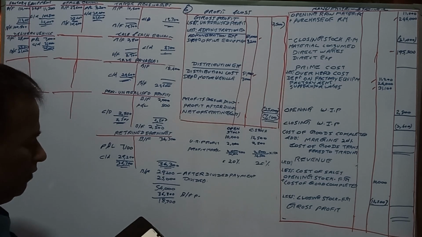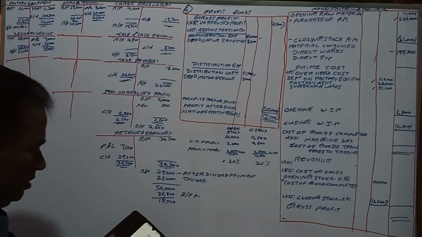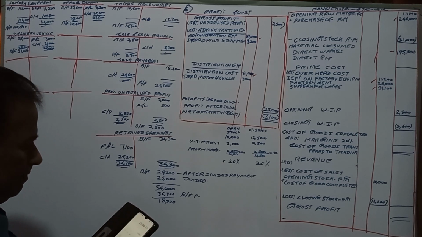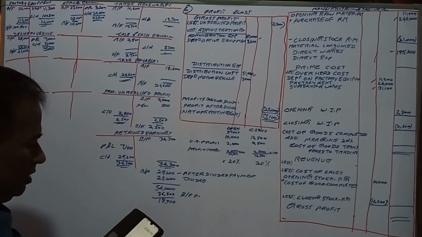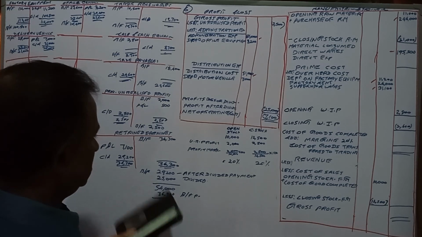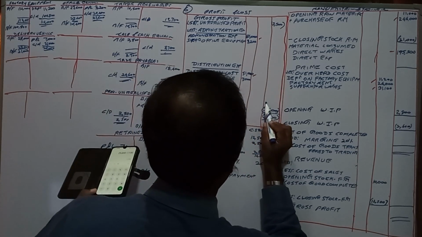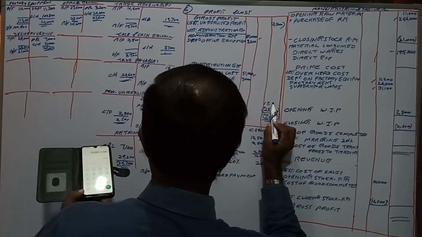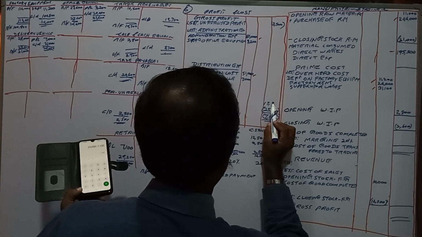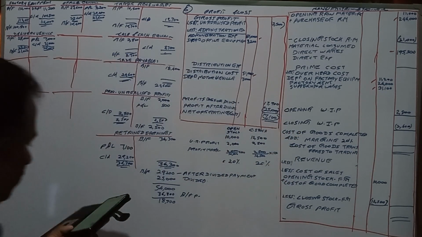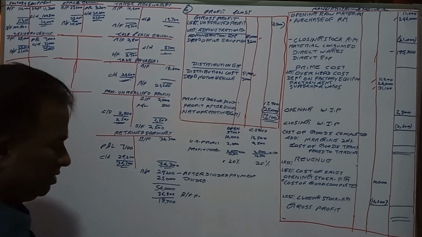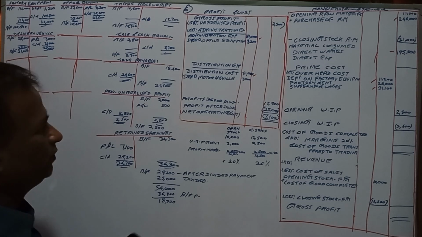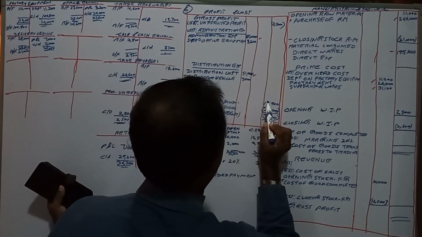If you pay 25,000 minus 7,100, 17,900 is the profit. 17,900 is the profit, right? Before dividends. Profits before dividend, right?